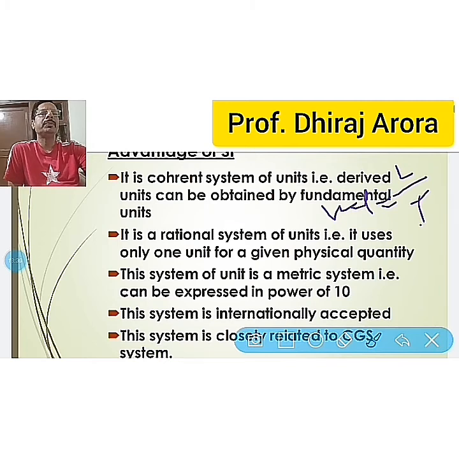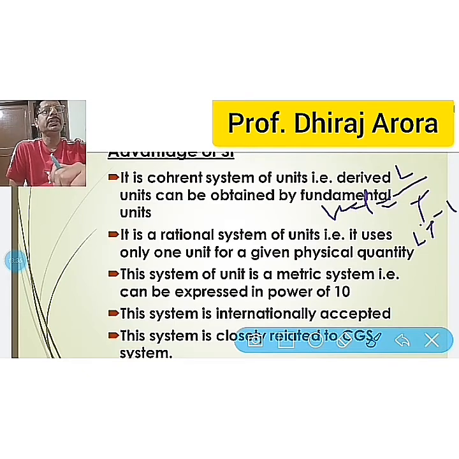In dimensional form, its formula will become L T minus 1. The dimensional form will be new for you, and this we are going to study at the end of this chapter under dimensional analysis.